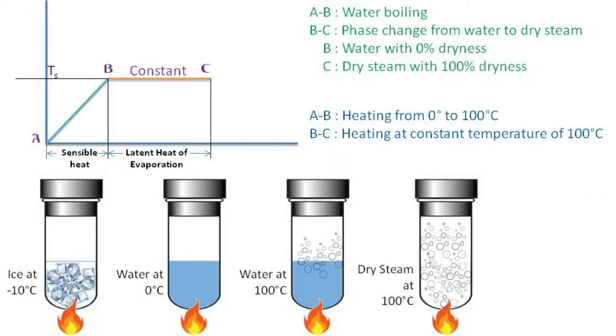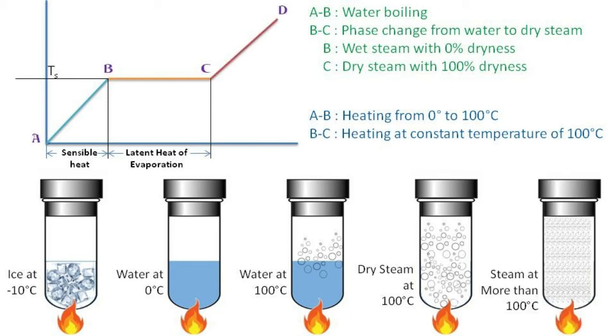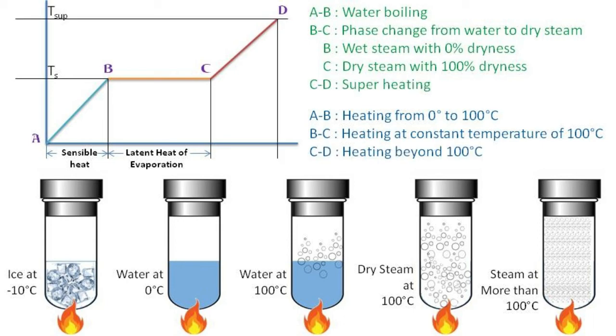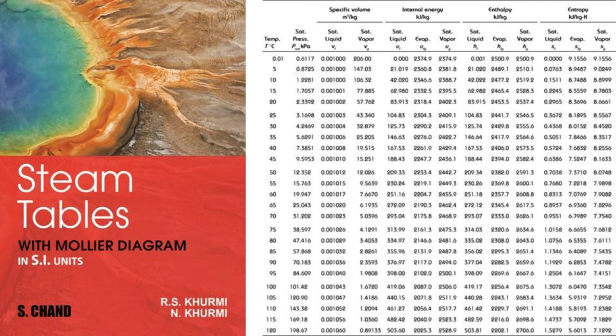If the heat addition is continued, the temperature of dry saturated steam starts rising and converts dry steam into superheated steam. The heat absorbed by dry steam is called sensible heat. The total rise in the temperature of superheated steam above the saturation temperature is called the degree of superheat. We must know here that the saturation temperature, latent heat and other properties of steam remain the same at constant pressure but vary with variation of pressure, and hence the steam table is made, which provides details of how steam properties change with respect to pressure variation.